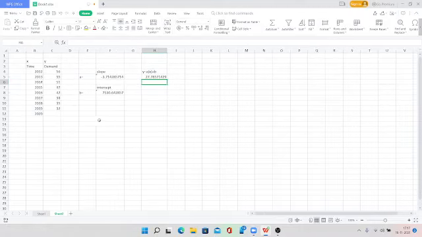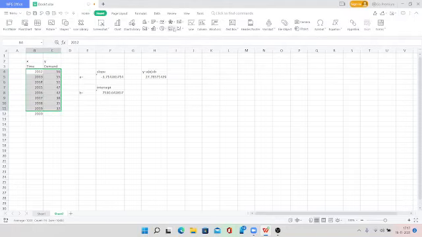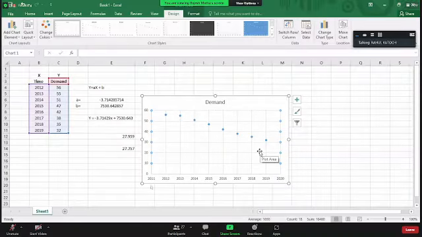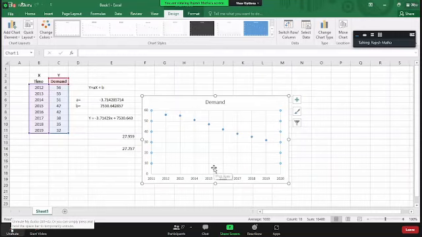See, by looking at the scatter plot, is it a downward sloping graph or an upward sloping graph? Demand is continuously decreasing. Can you see? In the data itself, 56, 55, 51, 47, 42, 38, 35, 32, accordingly 27 for 2020. It's a decreasing trend. Did you all get it? Yes, sir. Select all the time and demand and just select the scatter plot. Now, once you get the scatter plot, it is easy for you to get this line directly.